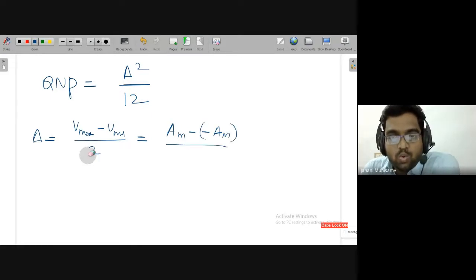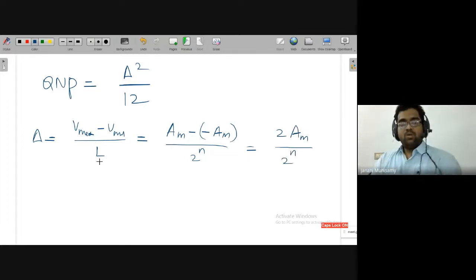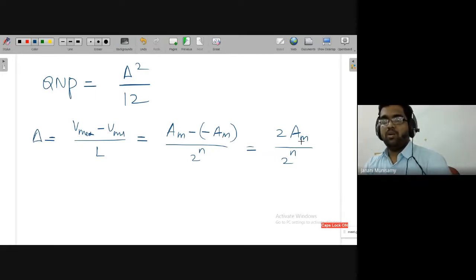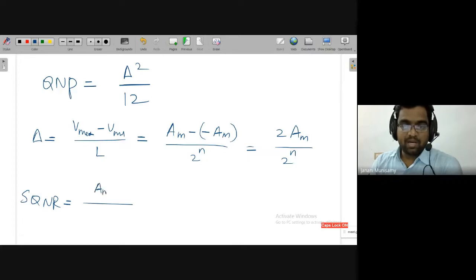Again, the number of levels is 2 power n. So this is 2 times Am divided by 2 power n. So now I have represented del in terms of the actual value, in terms of maximum amplitude and the number of bits. Now I'll try to find out the signal to quantization noise ratio. That means signal power divided by noise power. Already I have calculated the signal power, that is Am square divided by 2.